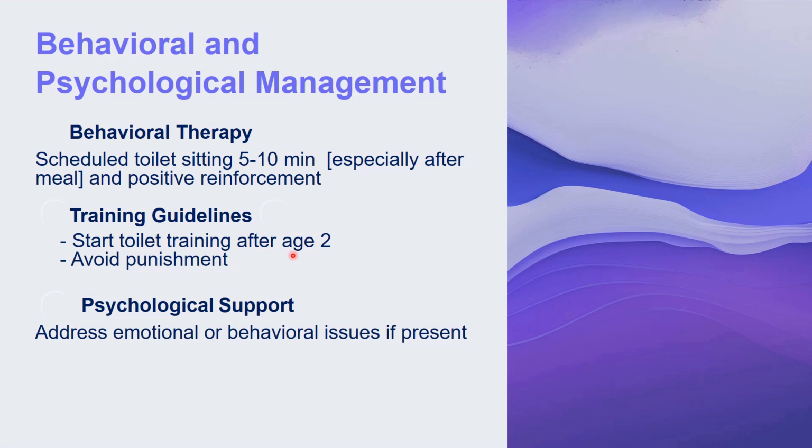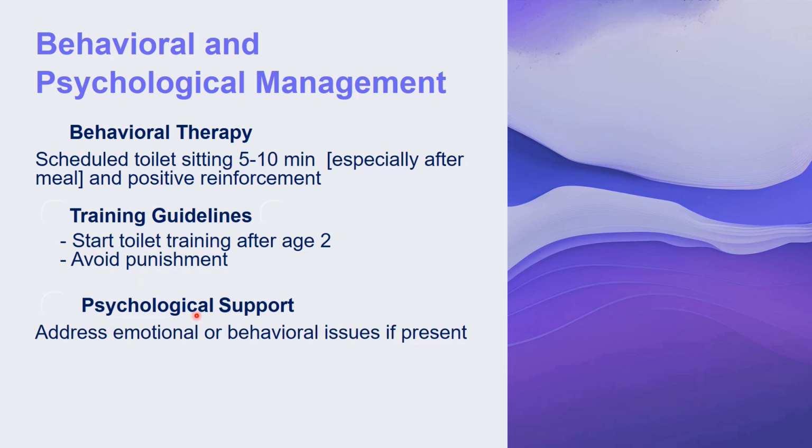They try to stand and pass the stool, which aggravates the condition, because that force is not enough to push the stool, so the child is not improving. If you start toilet training at 2 years, it is very effective. And always avoid punishment. Don't punish the child, because the child is not doing it voluntarily. It is an involuntary condition.